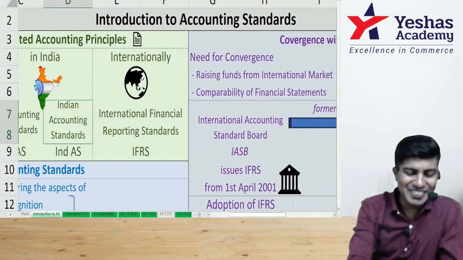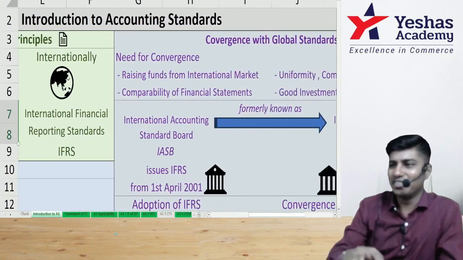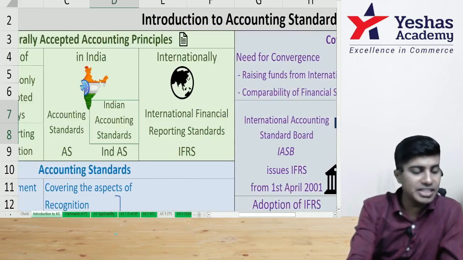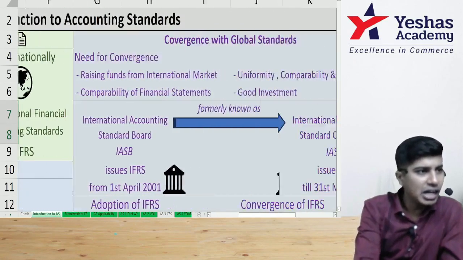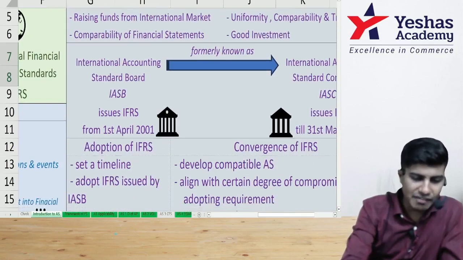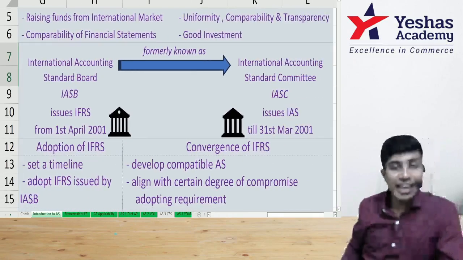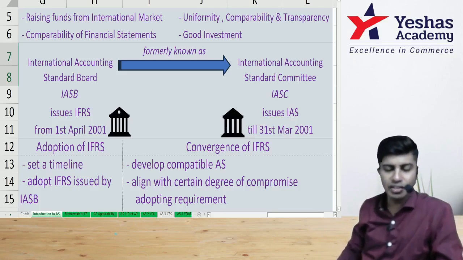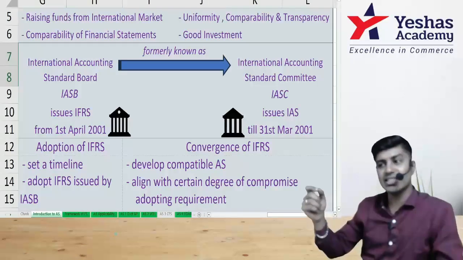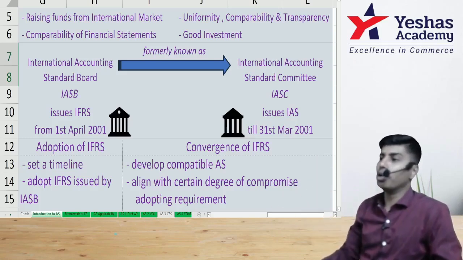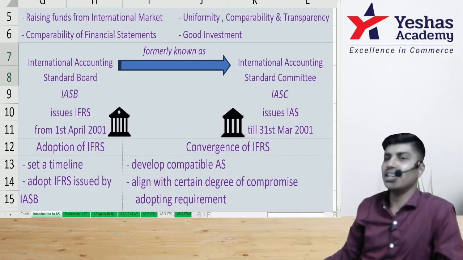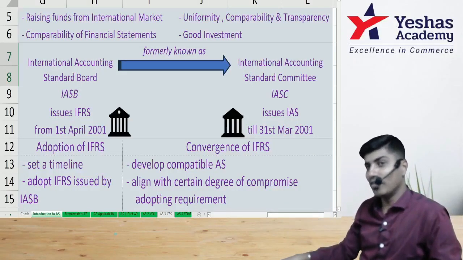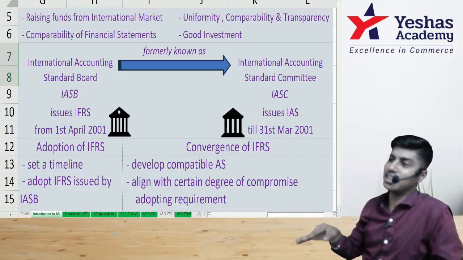Okay, what was I telling? IFRS. So who issues accounting standards in India? Who issues IFRS? So we have a body by name IASB. This is the new body. This is what is there right now. As of 2024, the body that's there is IASB. Previously, there was a body by name IASC. What is IASC? International Accounting Standard Committee. Right now it is International Accounting Standard Board.